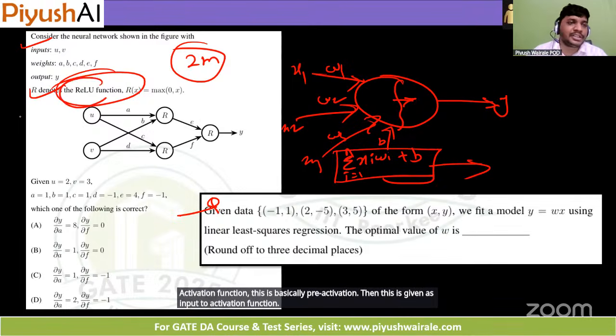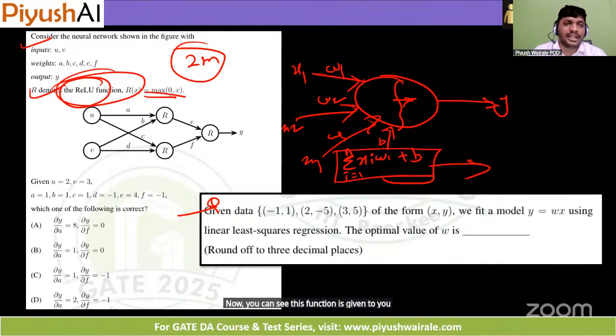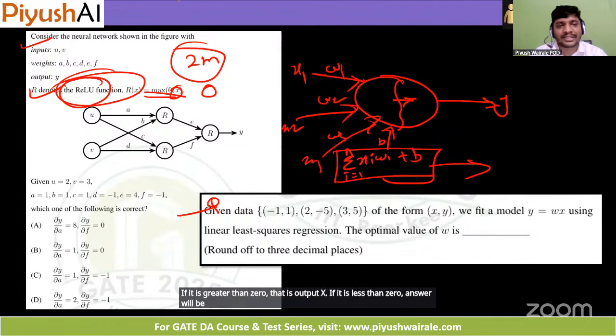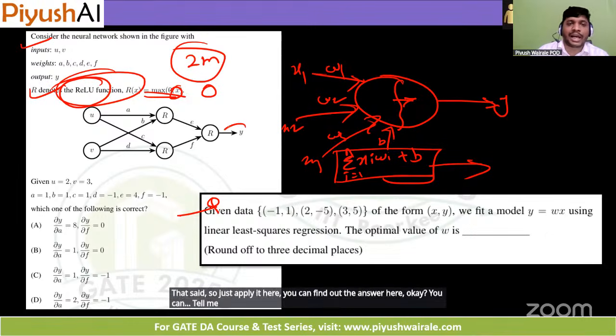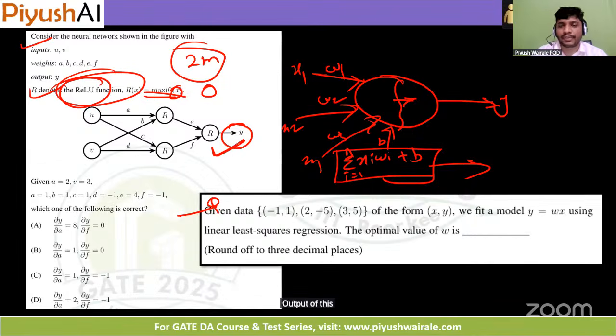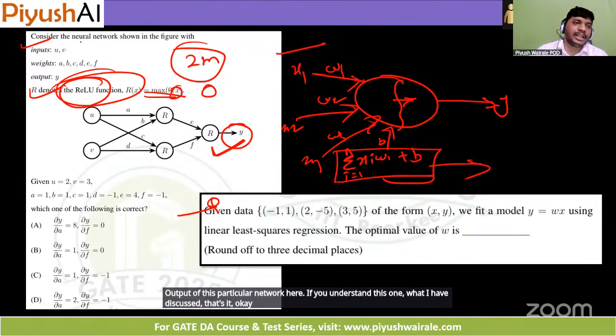Now you can see this function is given to you. If the input is greater than 0, the output is x. If it is less than 0, the answer will be 0. That's it, just apply it here and you can find the answer. You can tell me the value of y at the last. You can try to solve it, and you can also find the output of this particular network. If you understand what I have discussed, this is the only concept you need to apply for this neural network question.